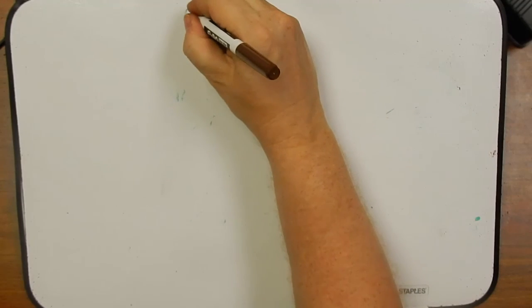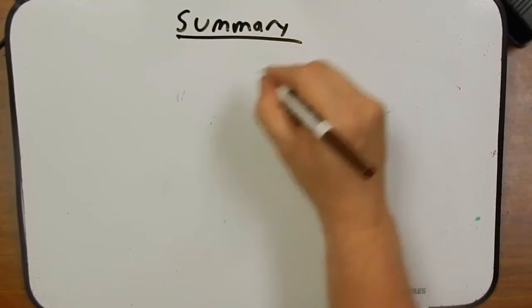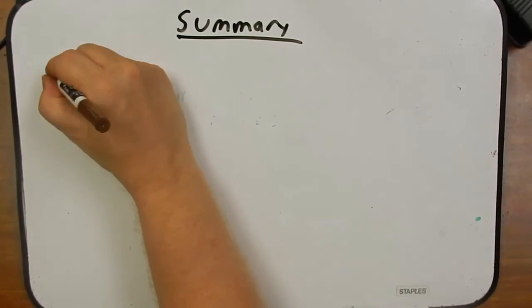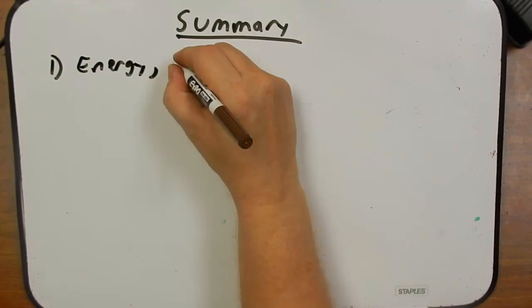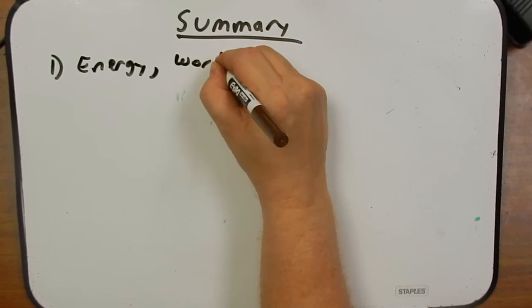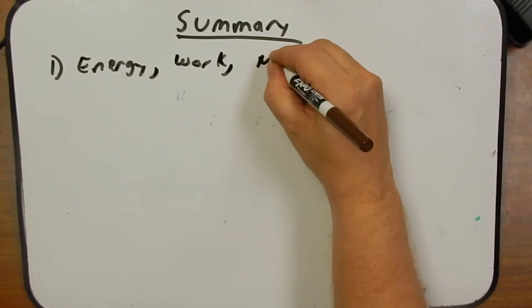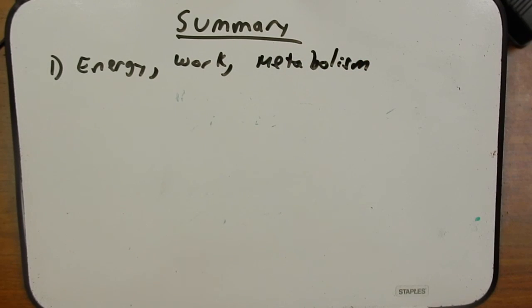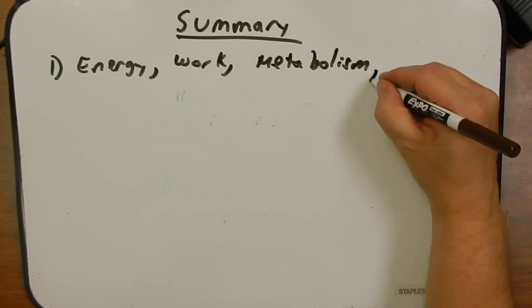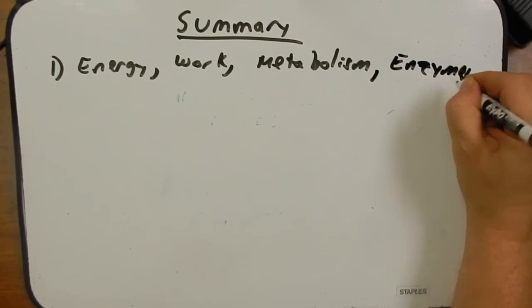Alright, that's all I have to say for this group of podcasts, and I'd like to close with a quick summary. We began talking about some basic definitions. We defined energy, work, metabolism. Within metabolism, we talked about anabolic and catabolic pathways. We talked about the importance of enzymes. So we kind of set the stage and talked about some basic terms here.